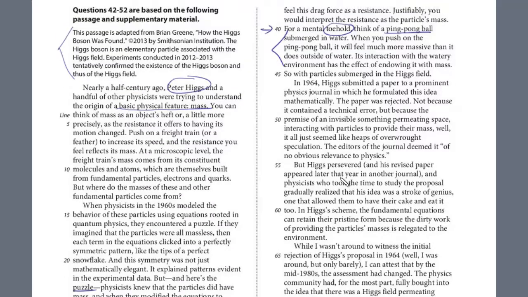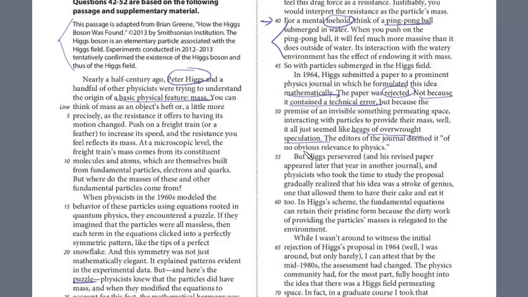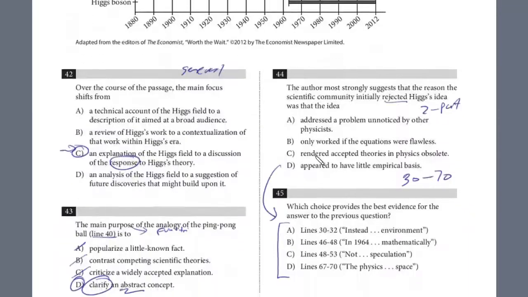So it's explaining this was the ping pong ball, and look here, in 1964 Higgs submitted a paper to a prominent physics journal in which he formulated this idea mathematically. So he's presenting the idea here, keyword, it was rejected. Here's the reason, not because it contained a technical error, but because the premise of an invisible something permeating space interacting with particles to provide their mass, well, it all seemed like heaps of overwrought speculation. So that's the reason. It's definitely here between, let's see, 46 and 52, and let's look for the answer.